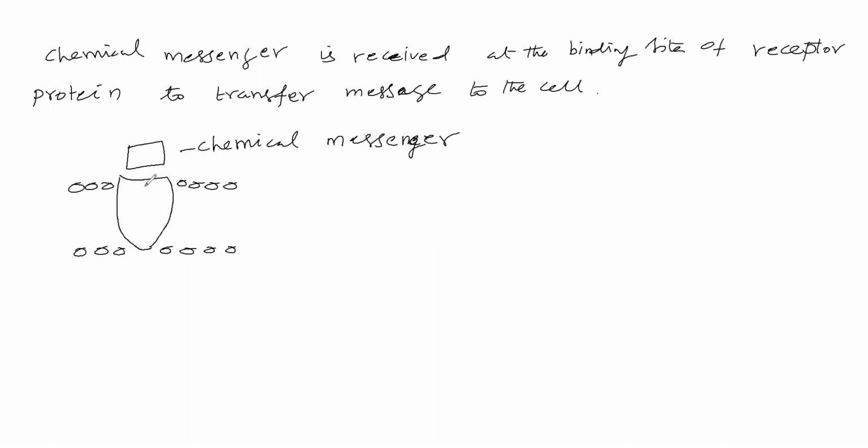This chemical messenger transfers the message. So the message is transferred to the cell.